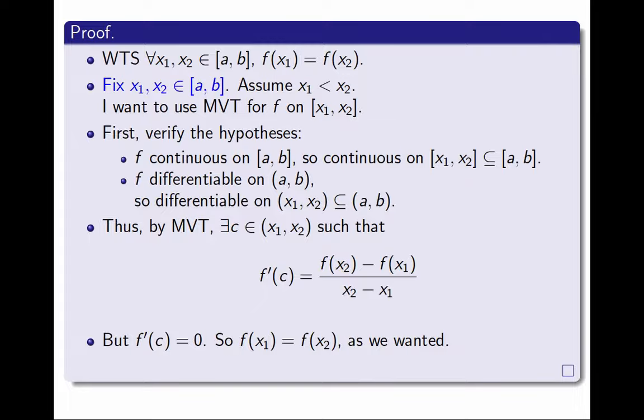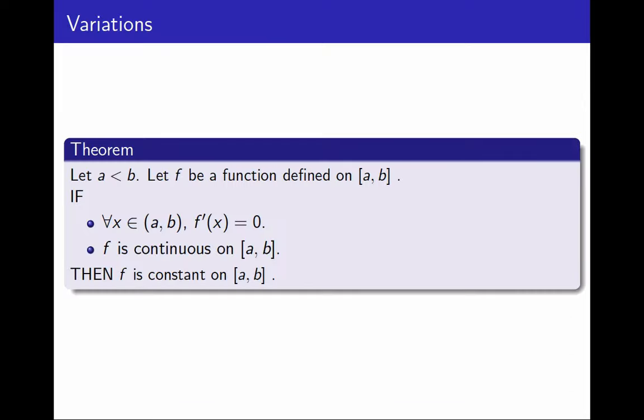There are some variations. This is the theorem we just proved. There are a few other versions of this theorem. For example, perhaps we care about proving a function is constant only on an open interval, (a, b). In that case, we don't need to require anything about the endpoints. We just need to require it to have 0 derivative on the interior, there's nothing else. And we'll be able to conclude it's constant on the open interval.